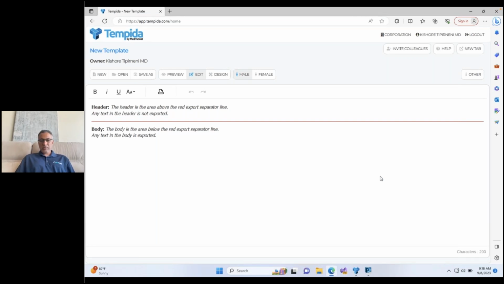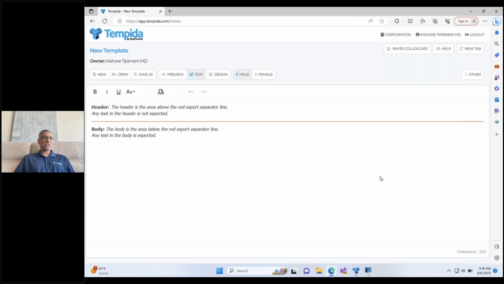So the problem with documentation in the past, even for something common like carpal tunnel syndrome, is that there's a lot of variability in each patient that has carpal tunnel: how long they've had symptoms, what treatments they've had, and what my plan is going to be with them. Because of that variability, it's really hard to get static templates that actually work.